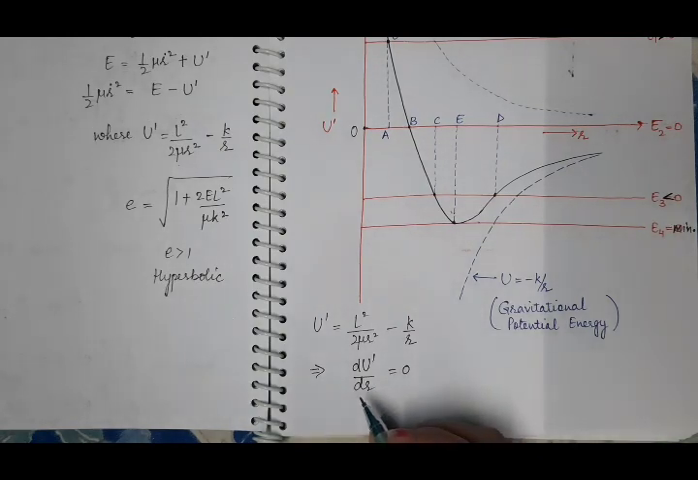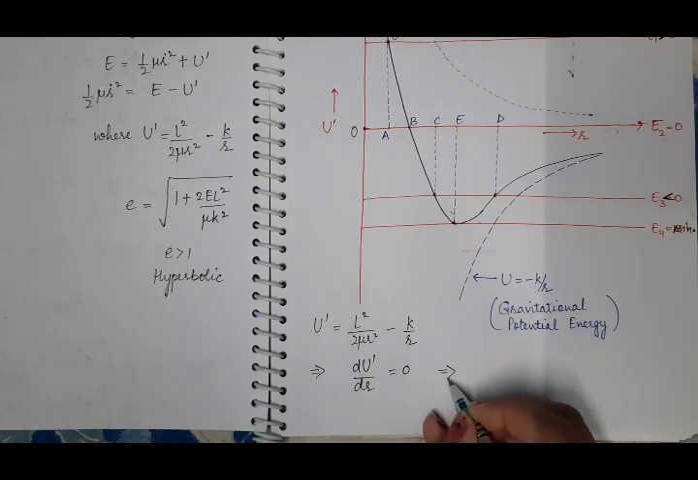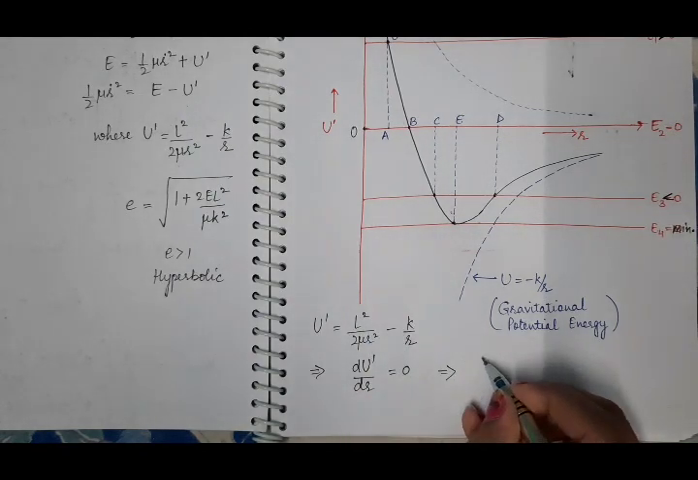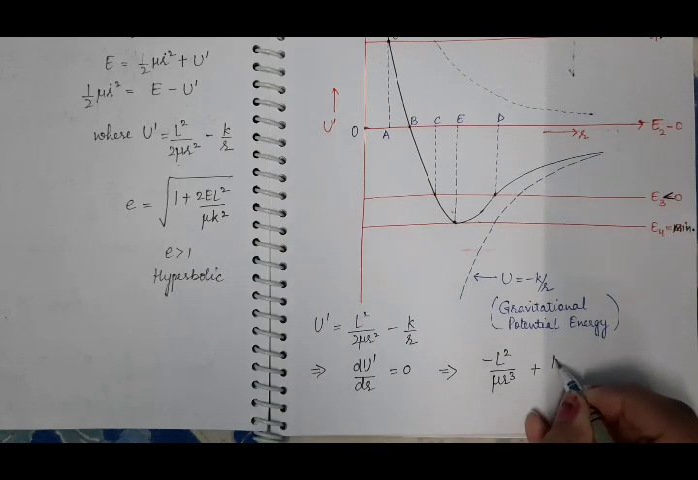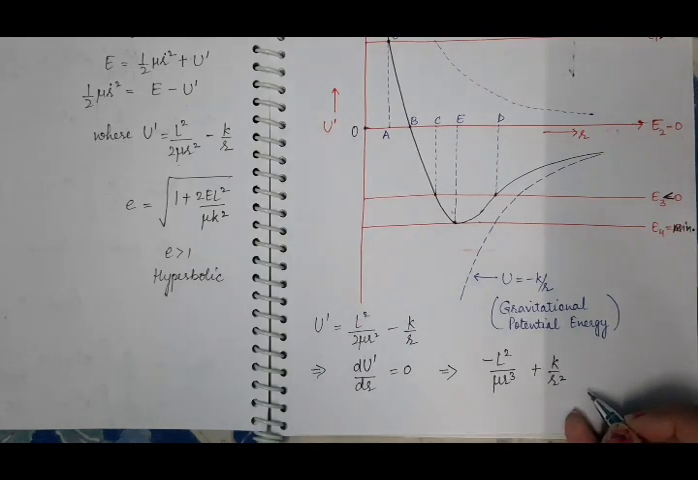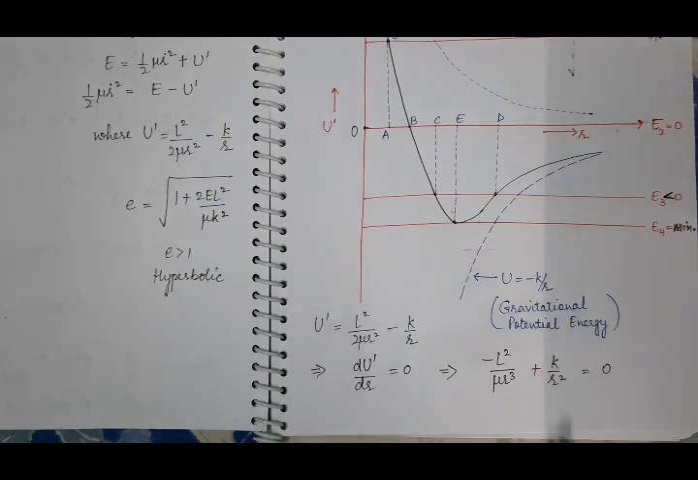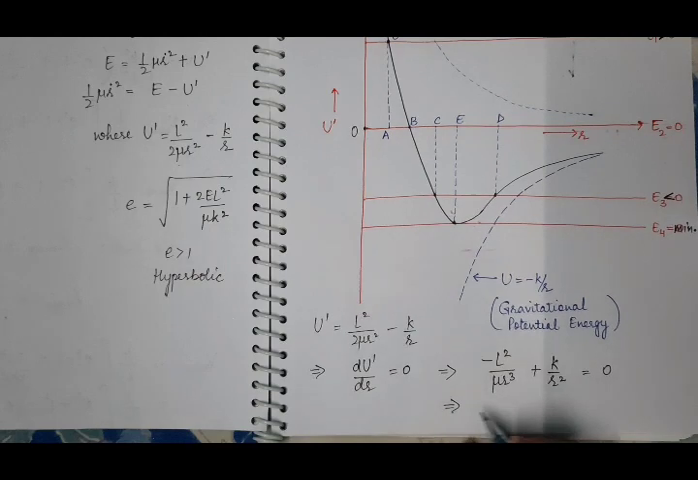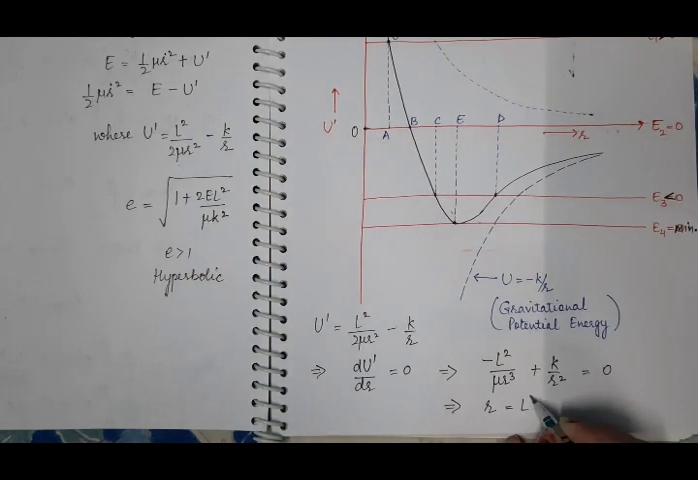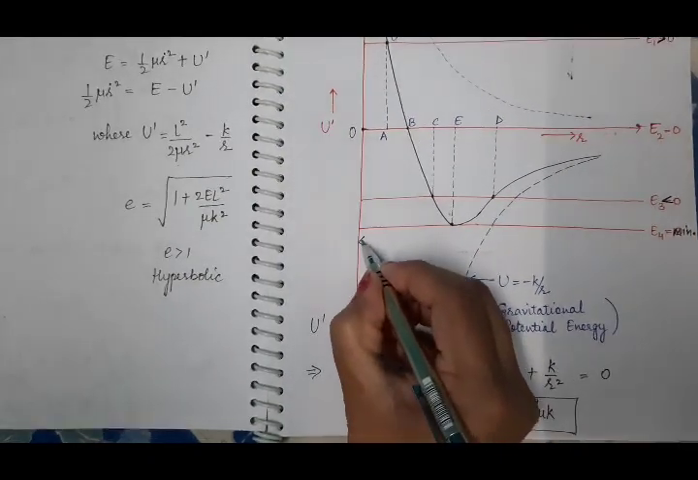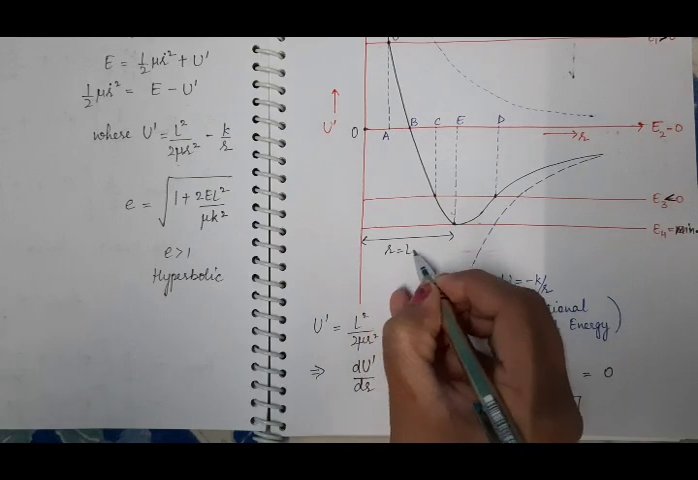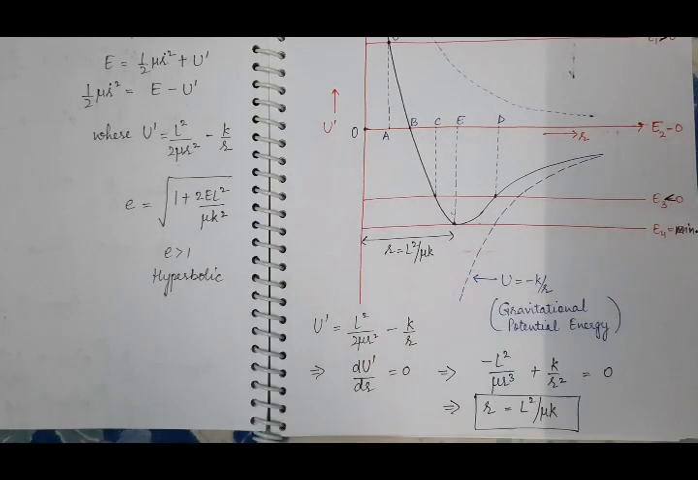So find its derivative. The derivative of this will be minus L square by mu R cube plus K by R square. This is dU dash by dR. It is equal to 0. From here, calculate that value of R at which U dash is minimum. So when you calculate, R will come out to be L square by mu K. So this distance R is equal to L square by mu K when U dash is minimum.